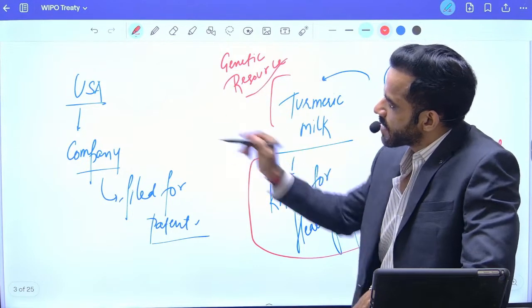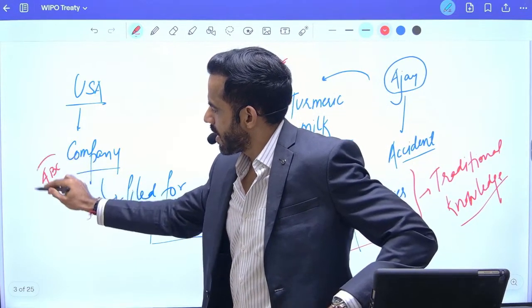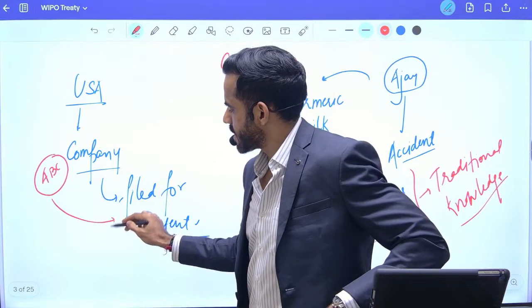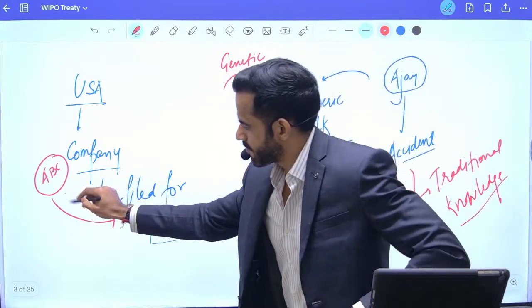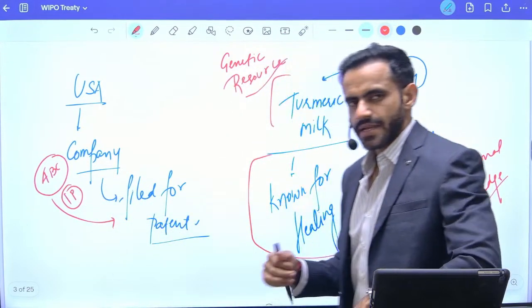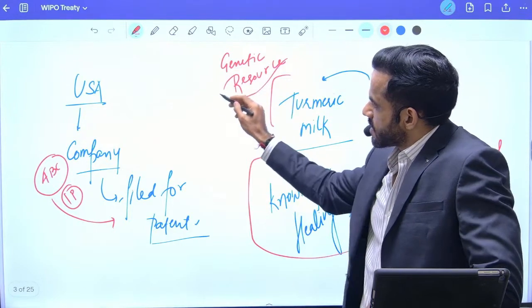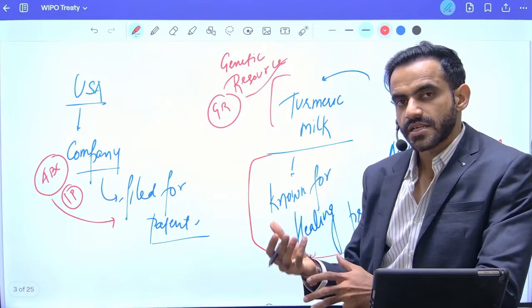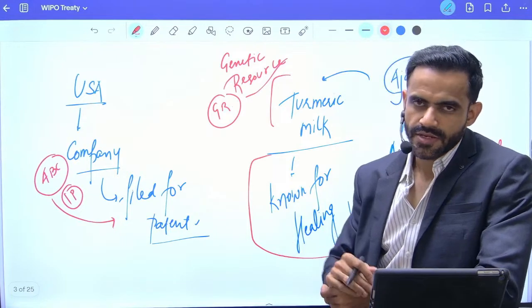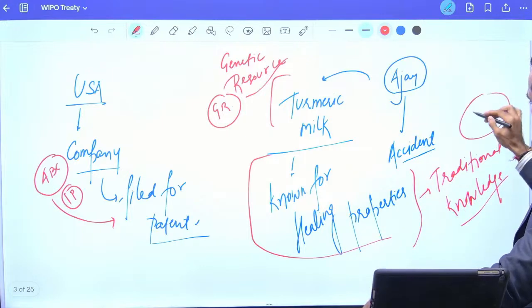Now if this particular company, let's say the name of this company is ABC, if this company is given patent for this turmeric, then that will be referred as IP. So three things are there: IP, that is intellectual property; GR, that is genetic resource. Genetic resource basically means any medicinal plant. Medicinal plant means the plant which have medicinal value, or any agricultural crop. What is TK? TK basically refers to traditional knowledge.